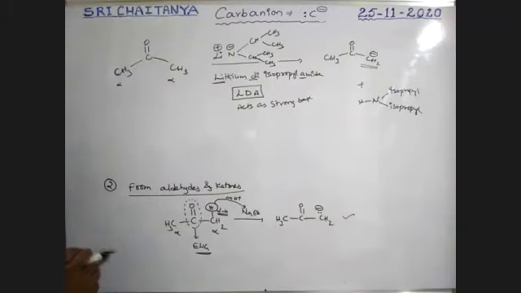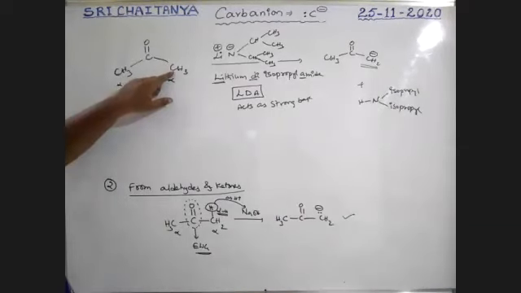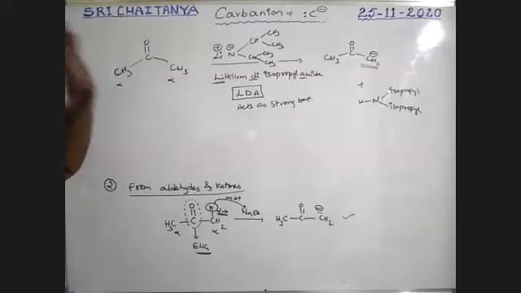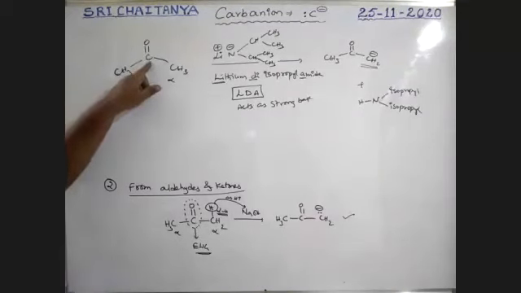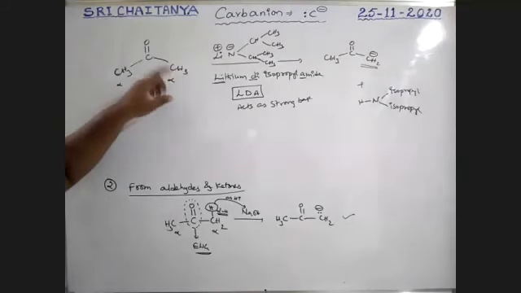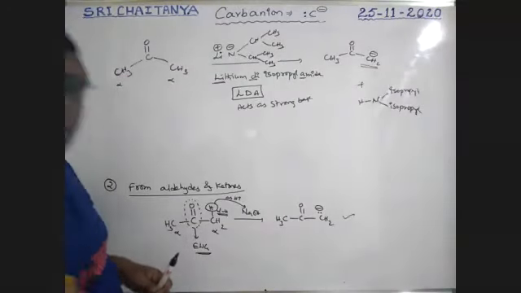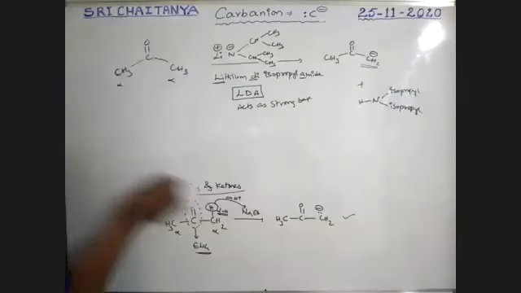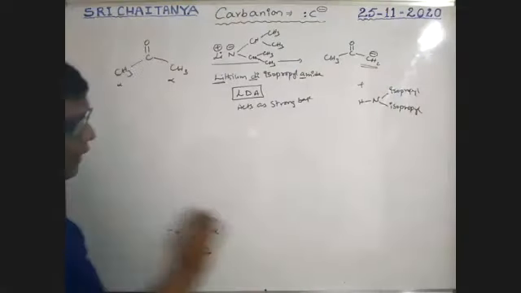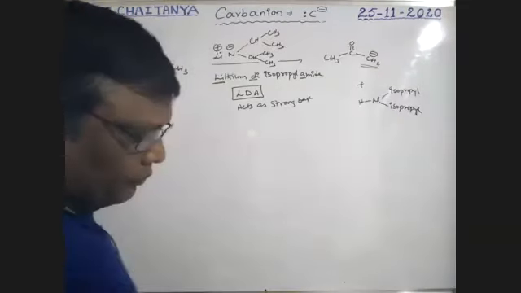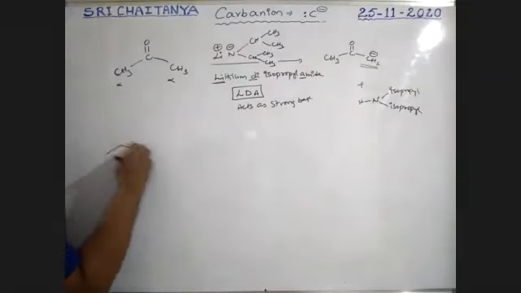Alpha hydrogen, boys. What is that alpha hydrogen? A carbon which is bonded with, I'm taking here particularly, an electron withdrawing group. The carbon very next to the electron withdrawing group is the alpha carbon. The hydrogen on that alpha carbon is acidic. If one electron withdrawing group is there, it is somewhat acidic in nature. If two electron withdrawing groups are there, I'm taking an example. See here.